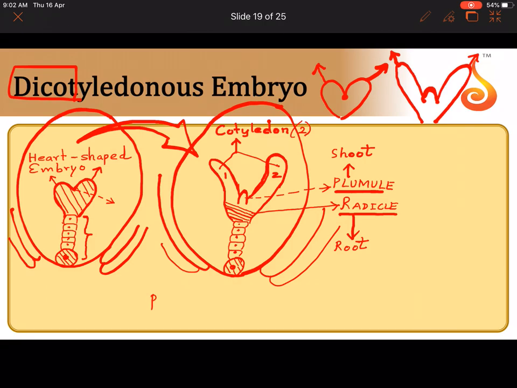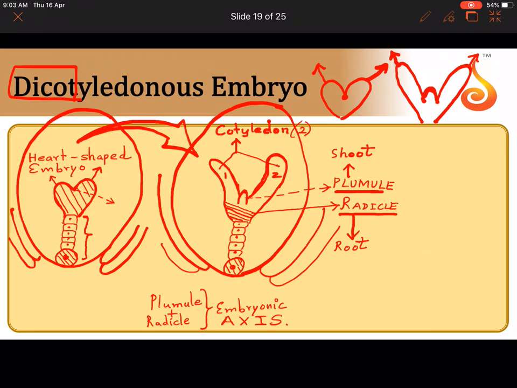The plumule and the radicle together, please remember, the plumule plus the radicle together become the embryonic axis. Okay, the plumule and the radicle together become the embryonic axis, and now you can see the two cotyledons on either sides.